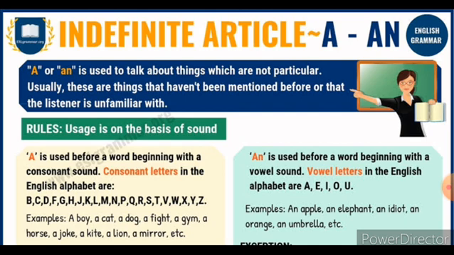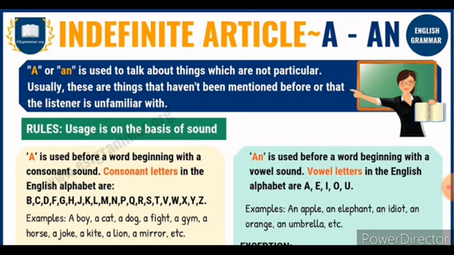Listen, children. A dog, a fire, a gym. What is the pronunciation sound? That is a consonant sound. A gym, a horse, a joke, a kite, a line, a mirror, etc. So when we hear this consonant sound, we can use the article a before the noun.